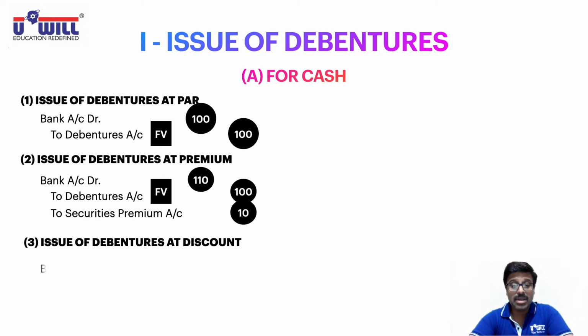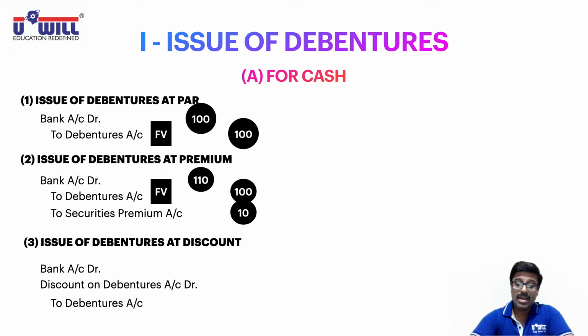Bank is the receiver, debit the receiver, bank account debit. As we discussed, what is discount for the company? Capital loss, a one-time loss. Only when the company issues the debentures are they going to face this, not every year. So discount on debentures is a loss for the company. Debit all expenses and losses, so discount on debentures account, debit. And debentures are liability, payable, credit the payables, so to debentures account. Debentures you always record with face value.